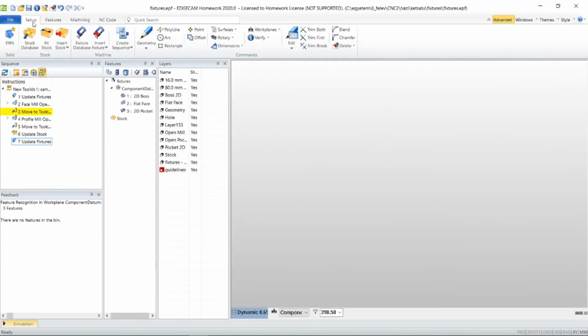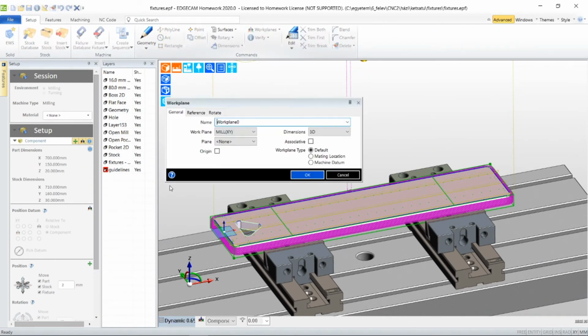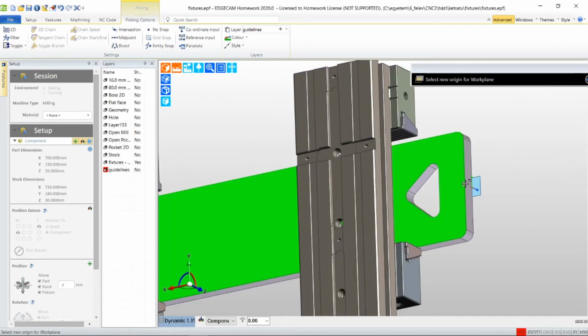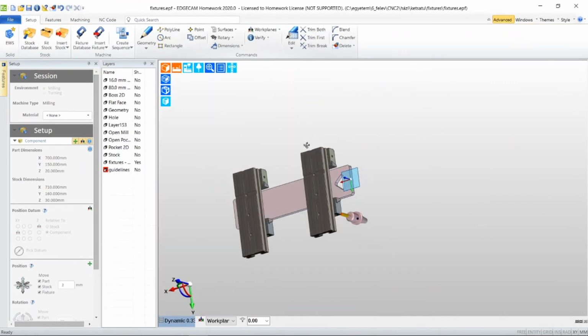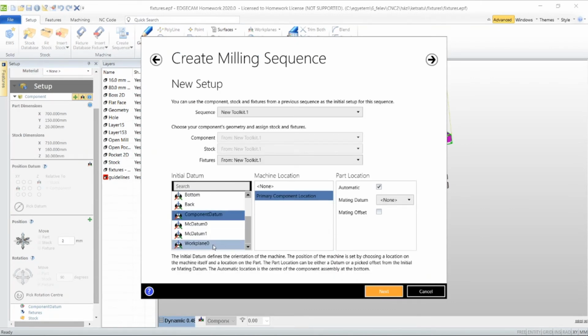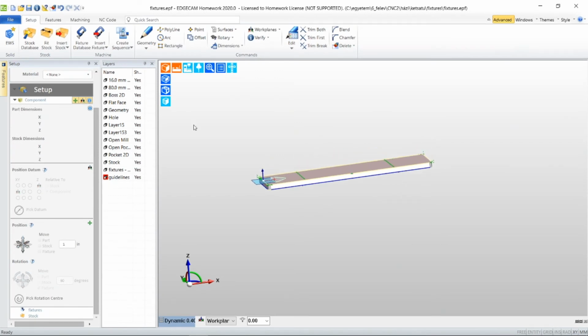Go into the setup and we're going to create a new work plane, which is face normal. I only want to see my part. Now you can create a new milling sequence using the same machine as before, and I'm using the work plane 0 which I created before. Now my part is turned around.